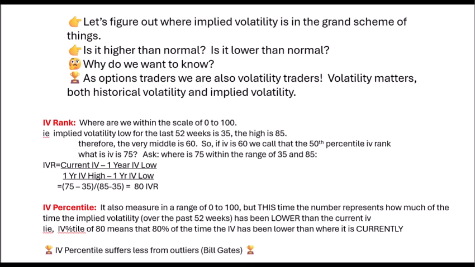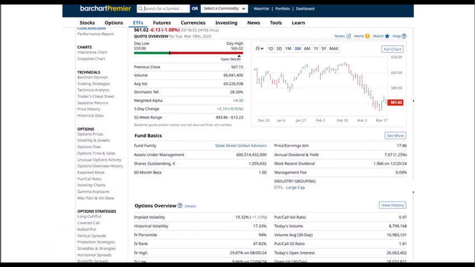So let me give you an example. Let's take the SPY, which is the S&P 500 index ETF. So in Barchart Premier, we're going to bring that up in our price overview on the left side here. And it's going to bring up a lot of information, a couple of tables here. Here's your chart, which you can expand to take a closer look at.